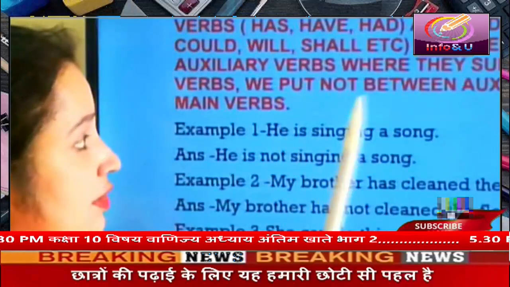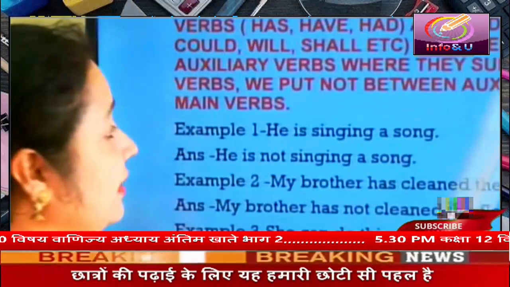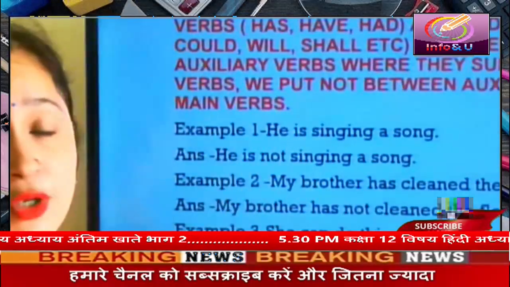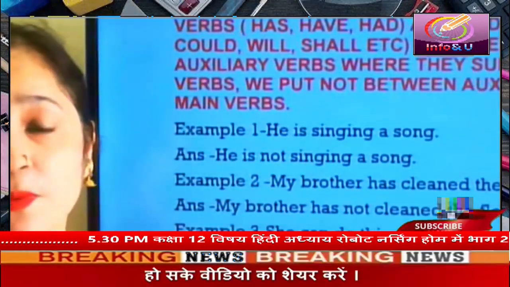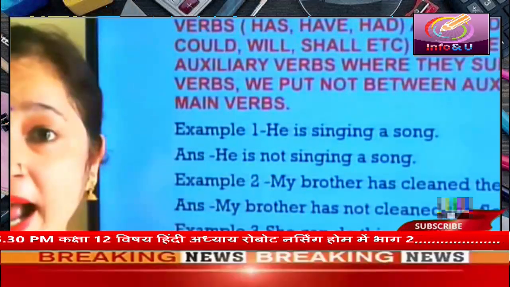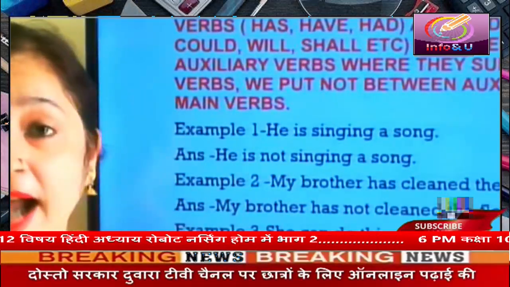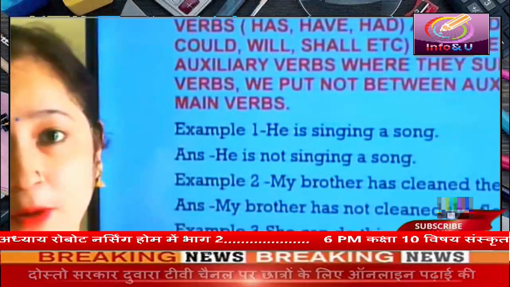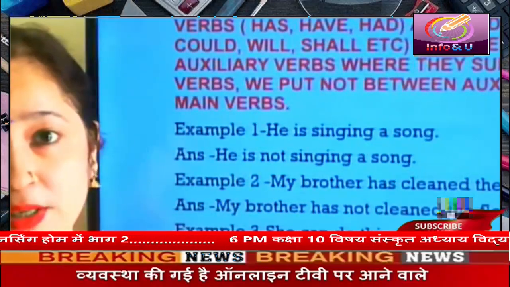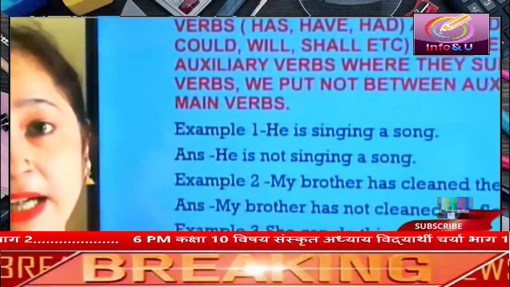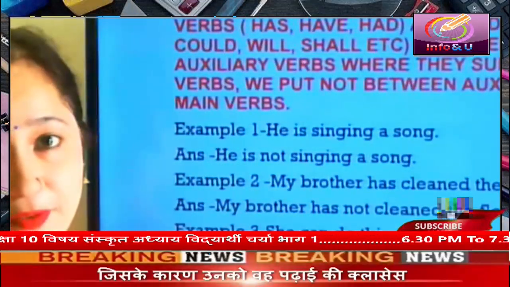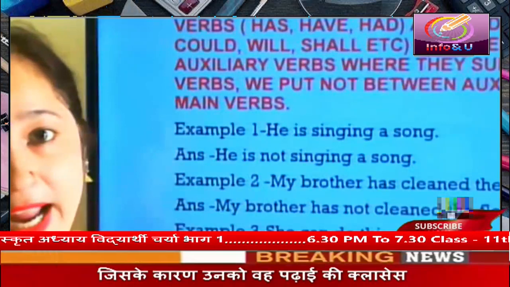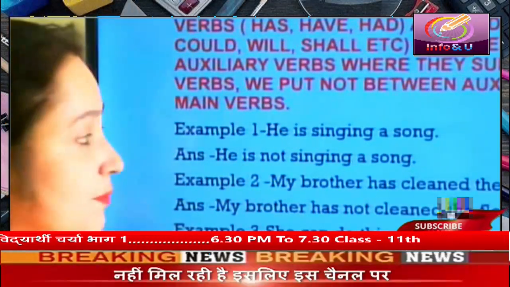We put not between auxiliary and main verbs. So students, when be verbs and have verbs are used as helping verbs and they support main verbs, we put not between the helping verb and main verb to make the sentence negative. Let us see with the help of these examples.